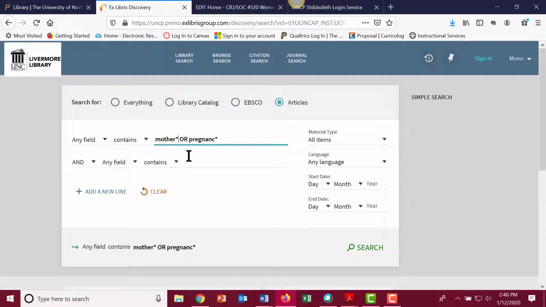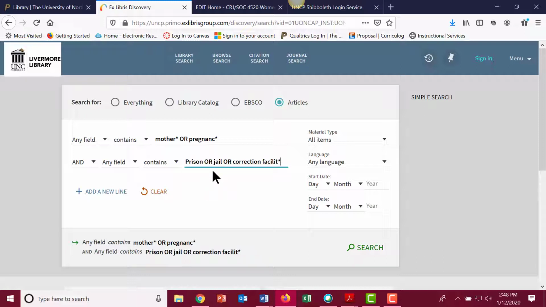Another important feature of PRIMO is when you use your Boolean operators, words like and, or, not, they need to be capitalized. If they are not capitalized, PRIMO will recognize them as a search term. So typically, anytime you want to look for synonyms like mothers or pregnancy related terms, you need to type in the capital OR, your capital Boolean operators. And again, I'm going to do jail, or prison or correction facility.